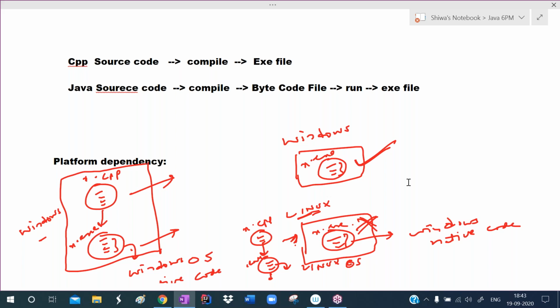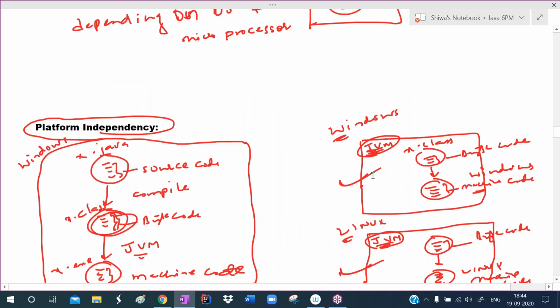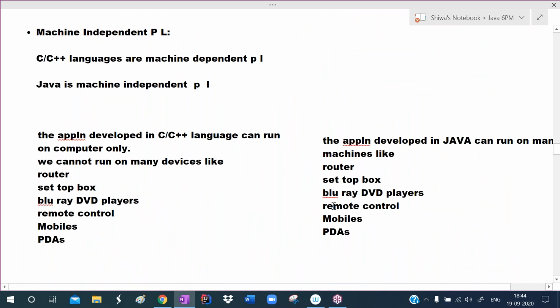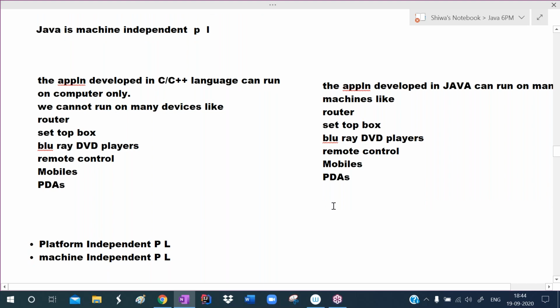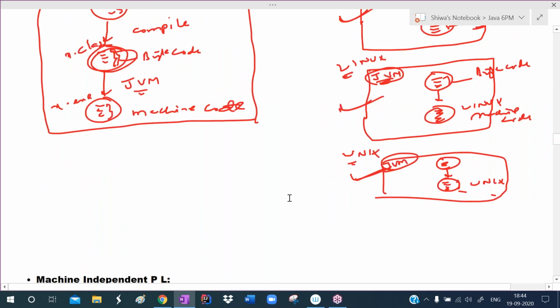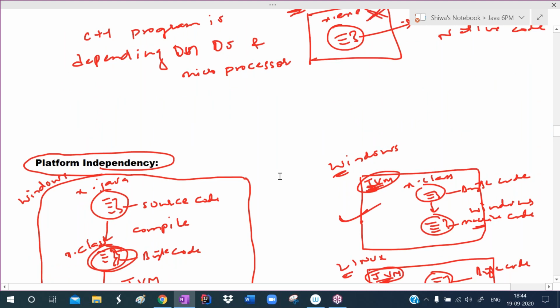Whereas in Java, if you run the Java program 500 times and there is no sufficient memory, the garbage collector will become active. It removes the unwanted objects, and in that memory location it stores the new objects. That is the automatic memory management concept. Because of this automatic memory management concept and the exception handling concept, we call Java a robust programming language. It is a strong programming language. These are very great features.